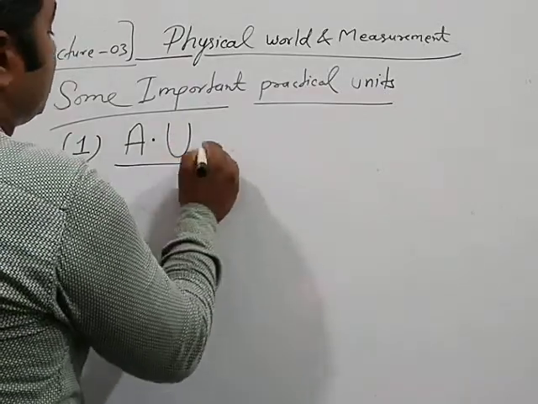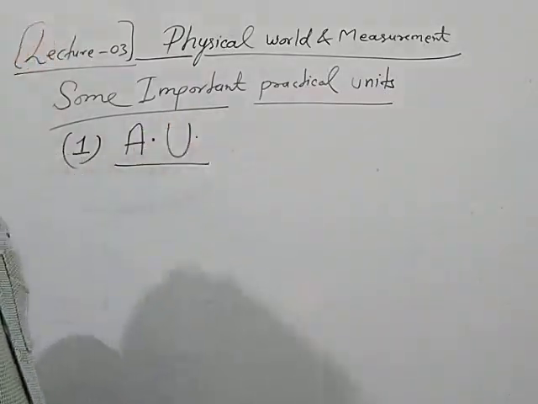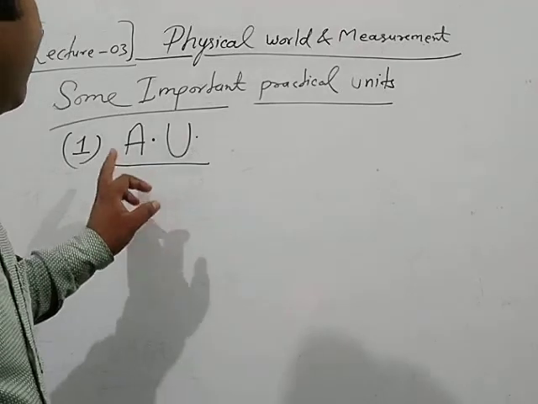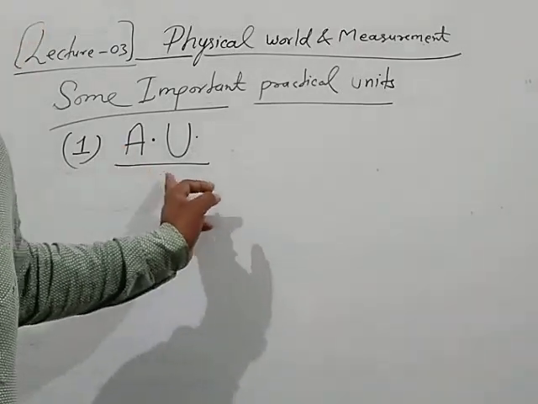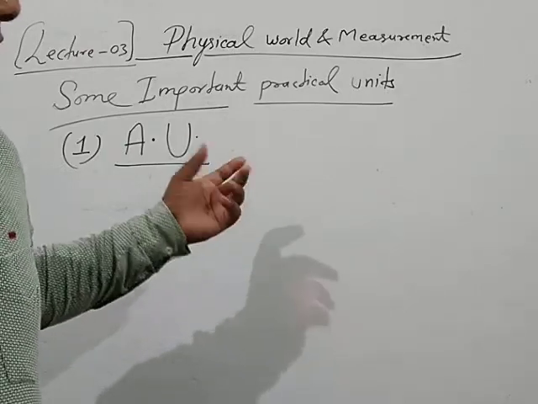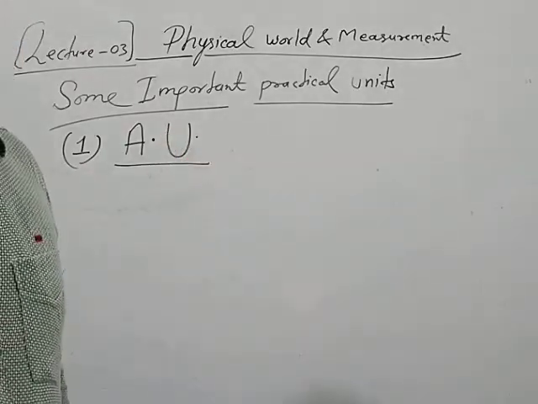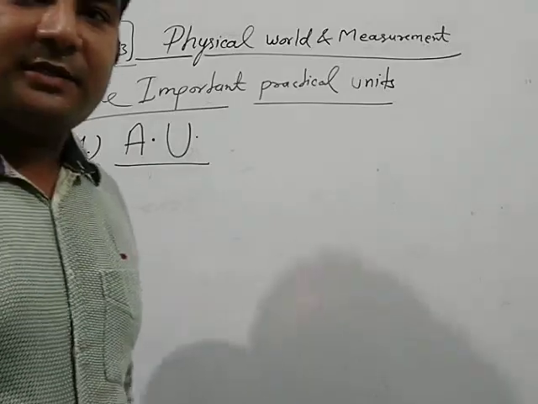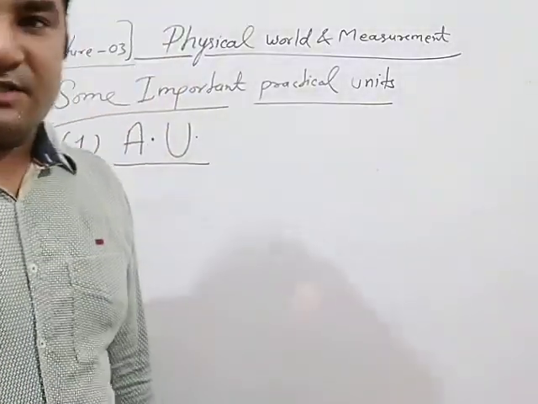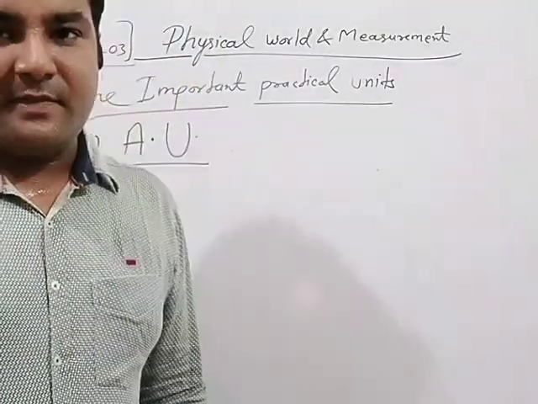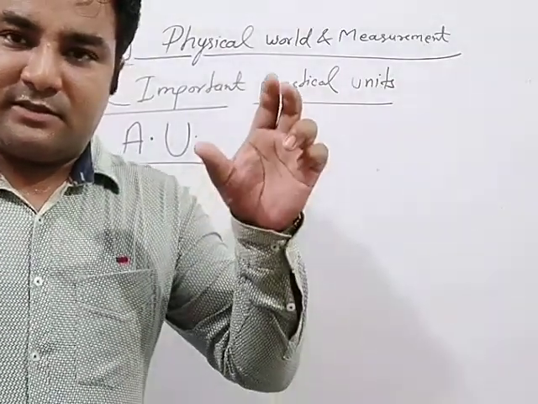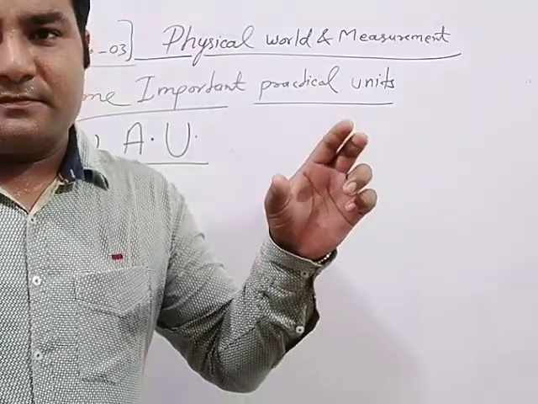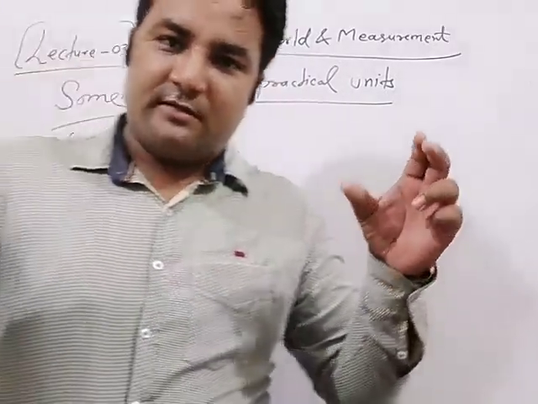AU, astronomical unit. The very important concept of this unit is a numerical value which is used directly to measure distance, and the distance here is from the center of the sun to the center of the earth.